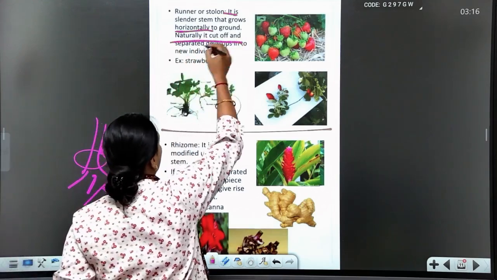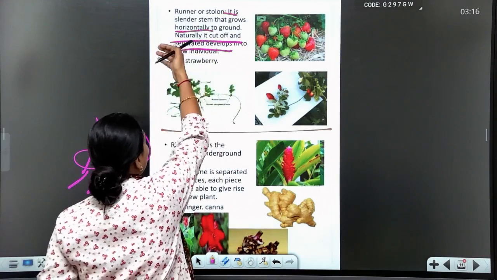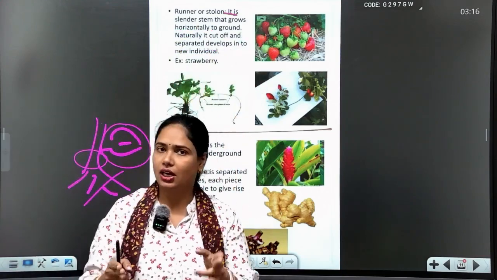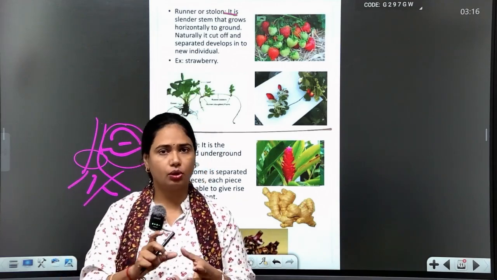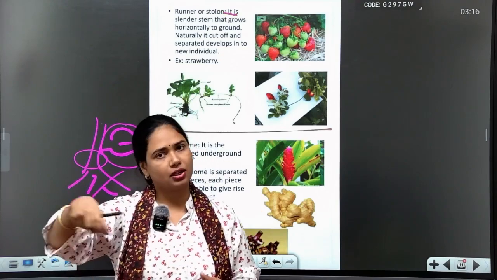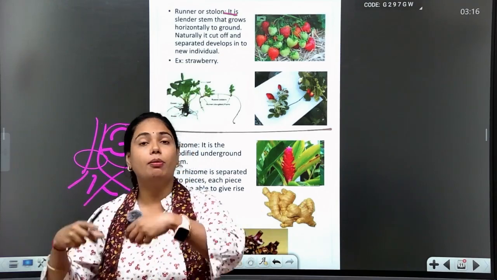Naturally, it is cut off and separates to develop into a new individual. Naturally, it is cut off by any damage or whatever. That stem part is cut off, then it forms a new plant.